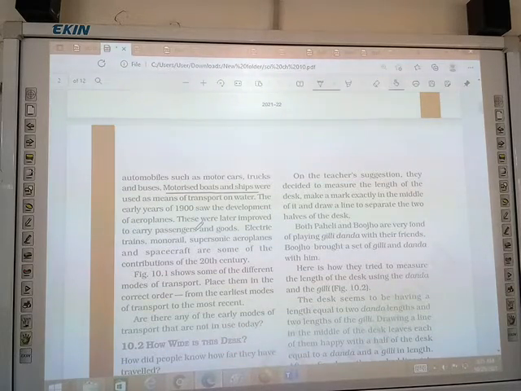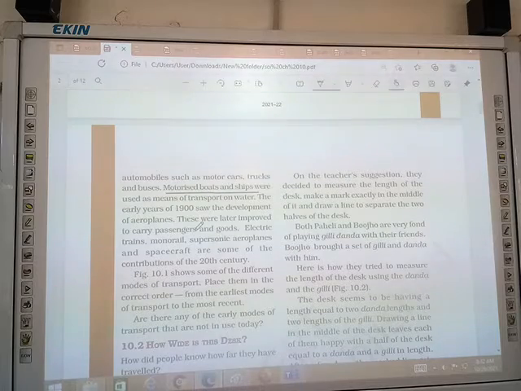Electric trains, monorail, supersonic aeroplanes, and spacecraft are some of the contributions of the 20th century. Figure 10.1 shows some of the different modes of transport. Place them in the correct order from the earliest mode of transport to the most recent.